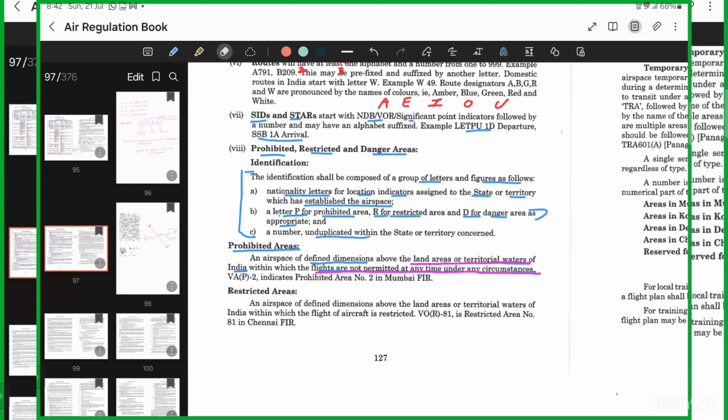Now we'll talk about restricted area. What is a restricted area? An airspace of defined dimension. Again, it is a defined dimension. It might start from the ground or it might start from 5,000 to 10,000. Whatever the restriction is, it will be mentioned. It is above land or territorial waters of India within which the flight of aircraft is restricted. So what kind of airspace can this be? How can they put a restriction like this? Can anybody think of an example? Think.